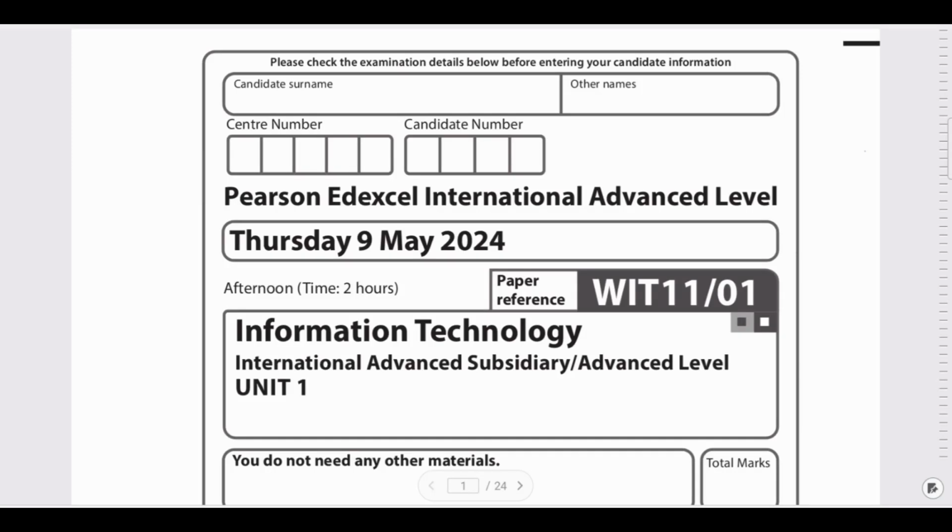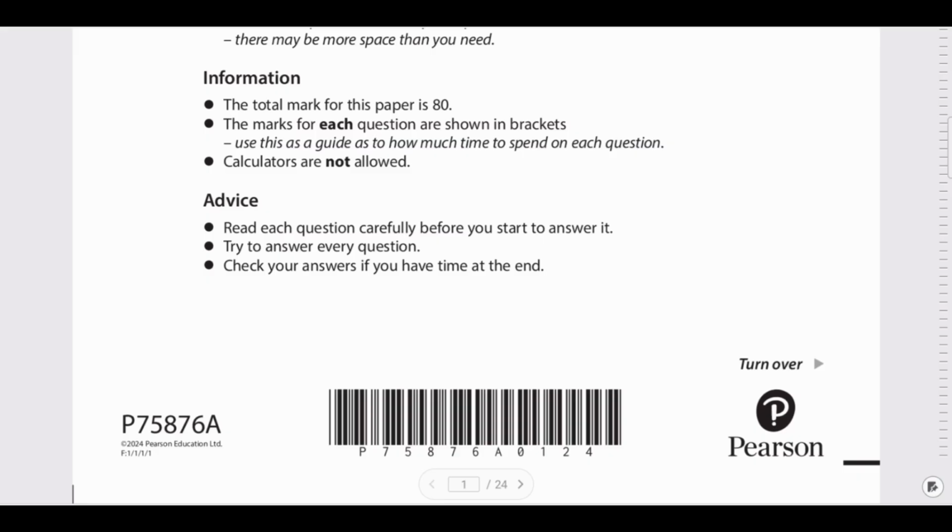Today we will be working on AS level Edexcel IT. We'll start with Unit 1, that is International Advanced Subsidiary or Advanced level. The total mark for this paper is 80. If you are aiming for the A grade, you have to make sure you get at least 50% of this, so maybe around 40 or 45.